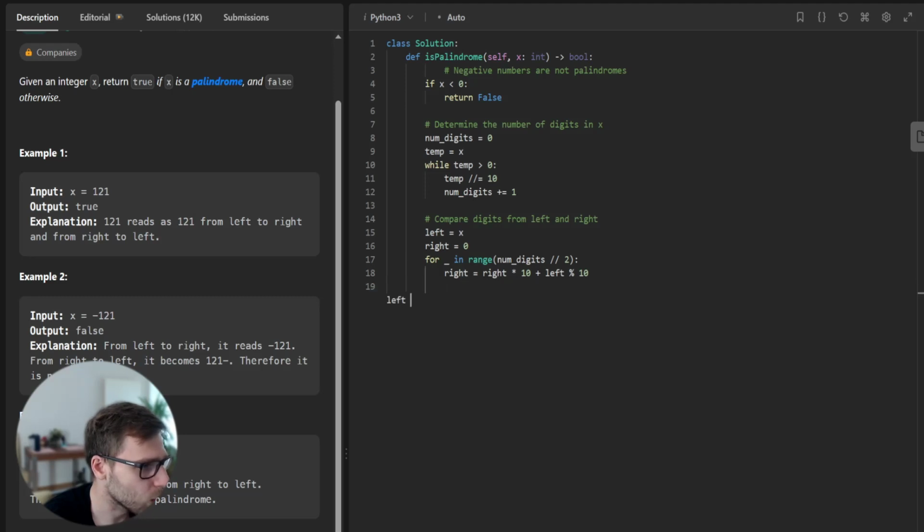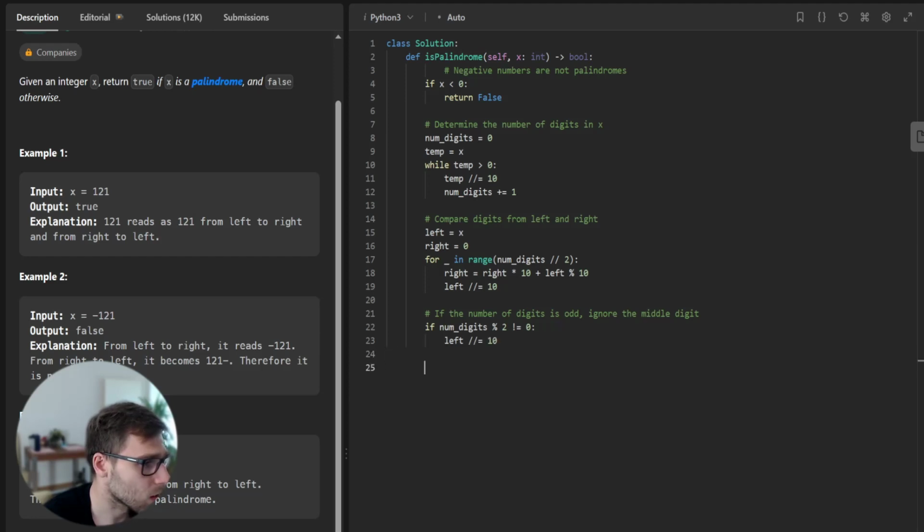And then we construct the right number and left number as well. Then if the number of digits is odd, ignore the middle digit. So if num digits modulo 2 is not equal to 0, then left